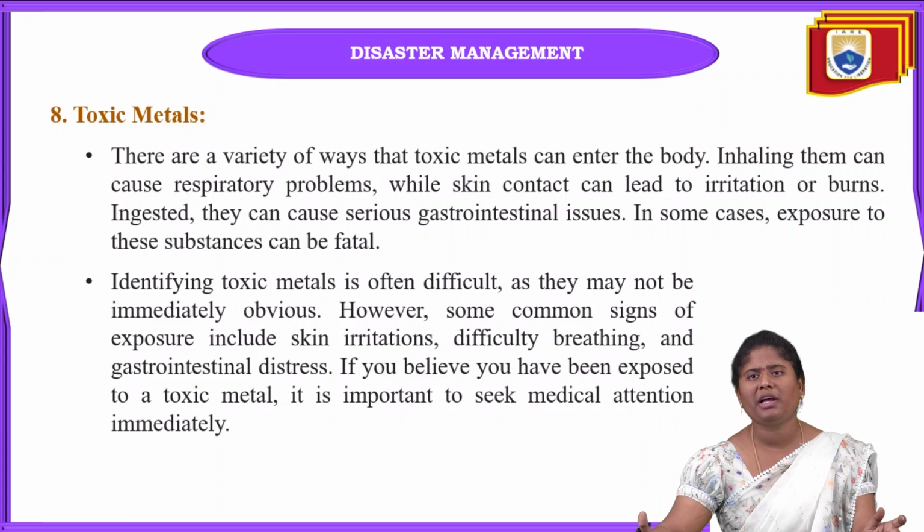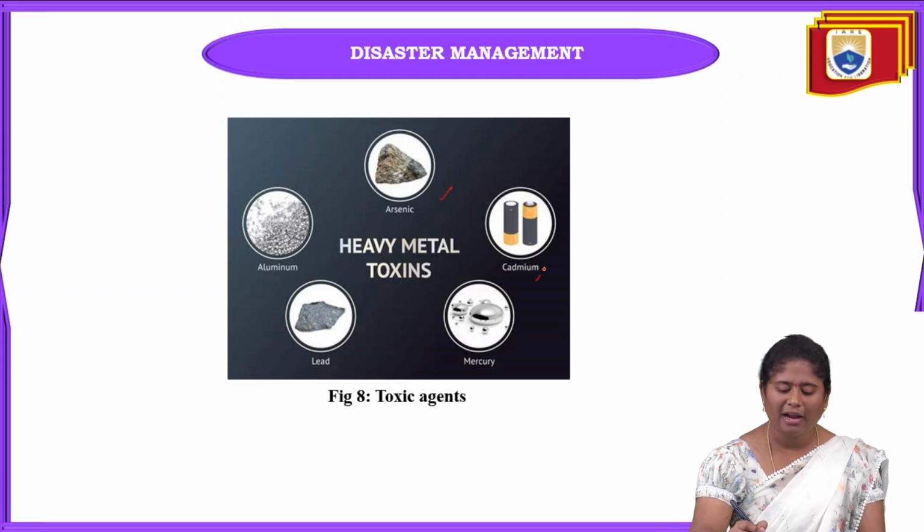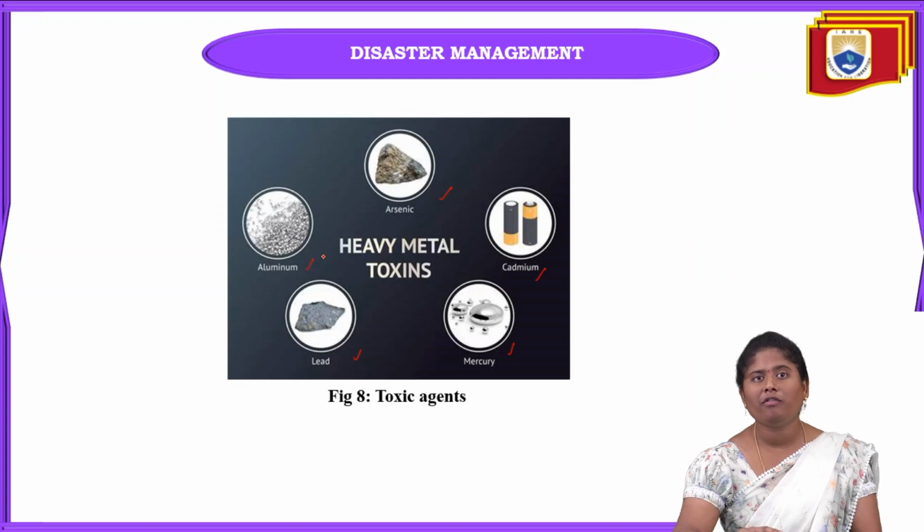So we have to seek immediate medical attention. Okay, and these are the heavy toxic metals: arsenic, cadmium, mercury, lead, aluminium. These are all the various types of toxic metals.